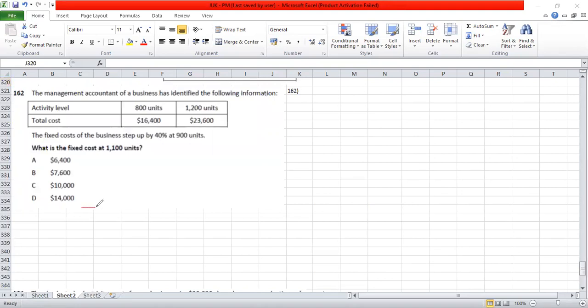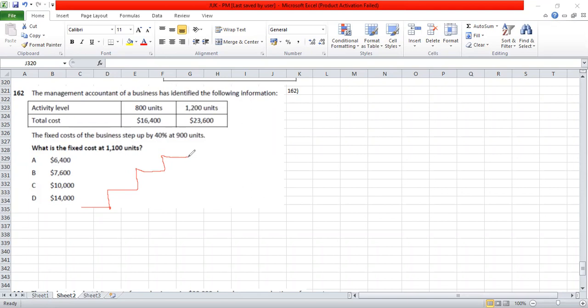Let's say if this is the maximum capacity, until this, the fixed cost remains same. But once the capacity goes beyond that, the fixed cost again increases. But then it again remains same till the next level. Then it increases, then it remains same. So there is a behavior of this fixed cost also in the form of steps. We call that a step fixed cost.